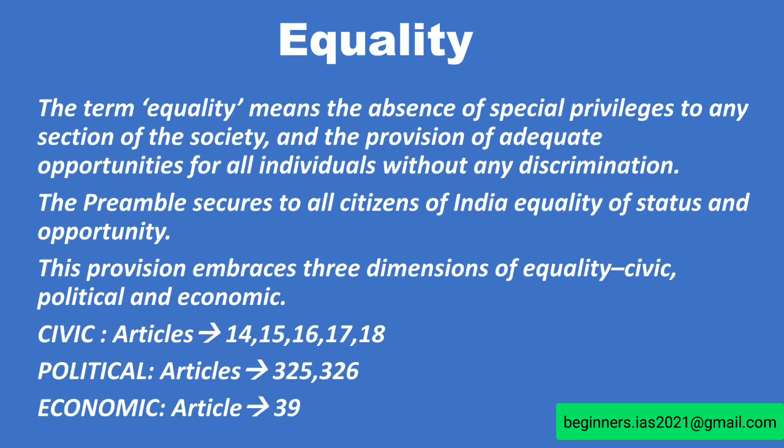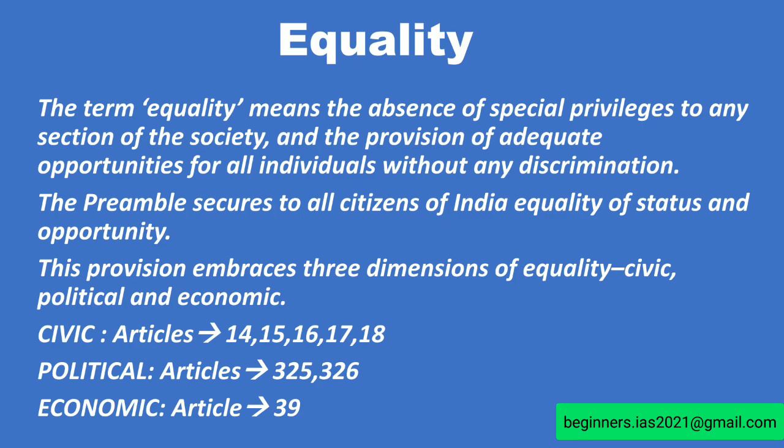If you take Article 16, equality of opportunity in matters of public employment. What about Article 17, abolition of untouchability? Article 18, abolition of titles. These are the civic rights for citizens provided in our Constitution. And also, political equality is also provided in our Constitution.